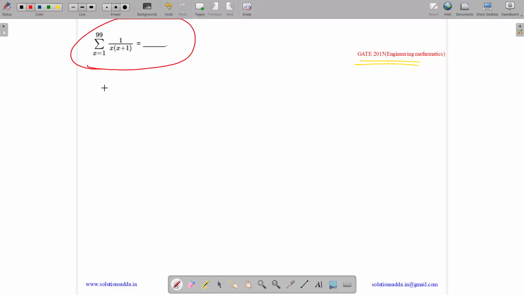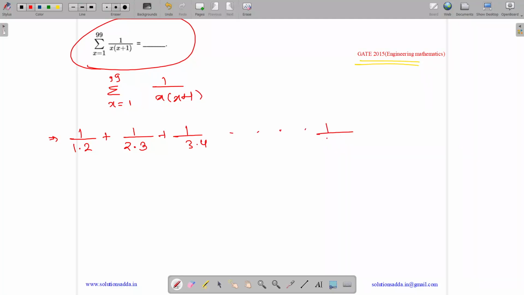So we need to find the value of this definite integral, the sum for x equals 1 to 99 of 1 upon x into (x plus 1). So let us put the value 1. We get 1 into (1 plus 1), which is 2, plus 1 upon 2 into (2 plus 1), which is 3, plus 1 upon 3 into (3 plus 1), which is 4, up till, let us put 99, 1 upon 99 into (99 plus 1), which is 100.